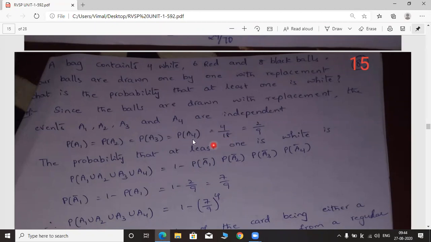All the events are independent, so they have equal probabilities. You have to write like this, 4 by 18. From the 4 white balls, we are picking one white ball. That's why you have to write 4C1 in the numerator. We have totally 18 balls in the bag, that's why you have to write 18C1 in the denominator. 4C1 by 18C1 becomes 4 by 18, which can be calculated as 2 by 9.